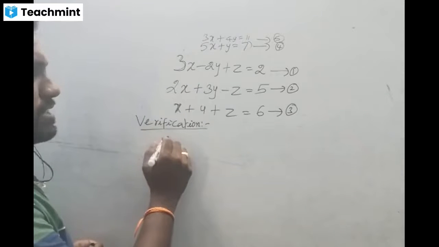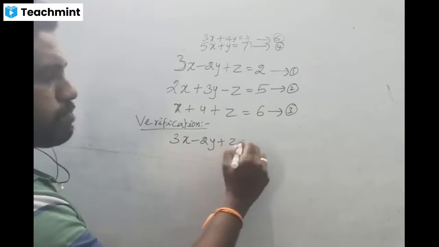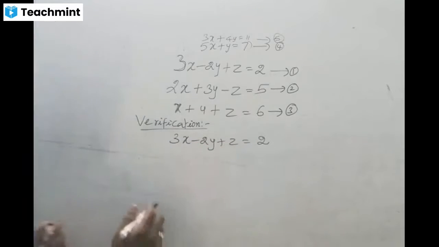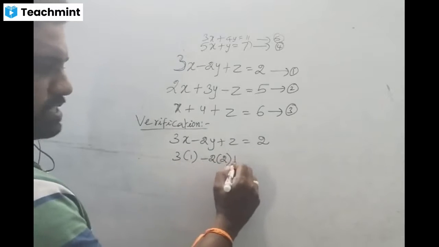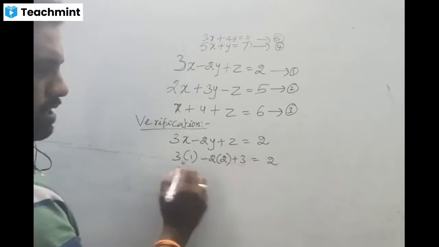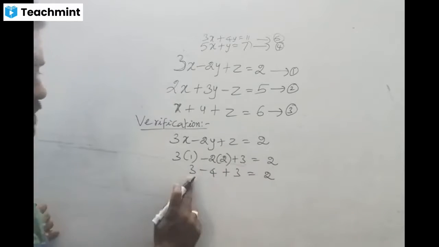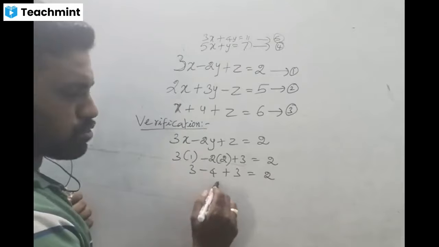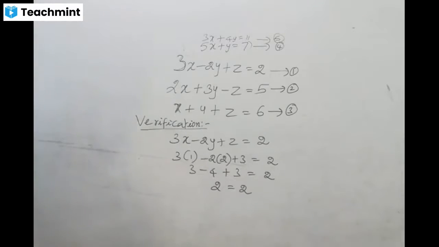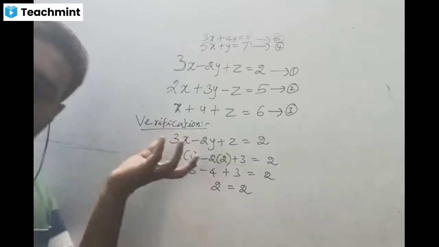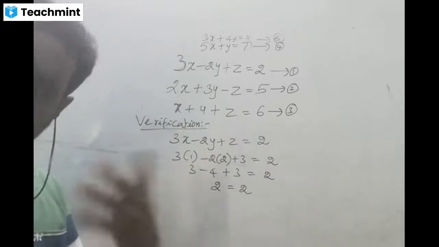Now I want to check the first equation. What is the first equation? 3x minus 2y plus z equal to 2. What is x? 1. What is y? 2. What is z? 3. Here 3 ones are 3, minus 4, plus 3. Now 3 plus 3 is 6. 6 minus 4 is 2. So 2 equal to 2. Both the left hand side and right hand side are equal. Then the equations are satisfied. If the equations are satisfied, that means our answer is right. Or else our answer is wrong.